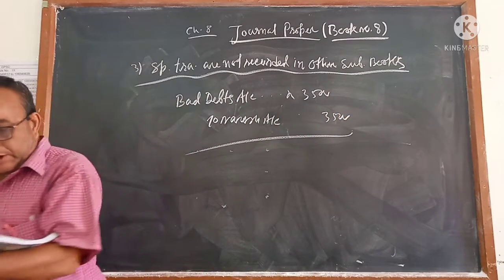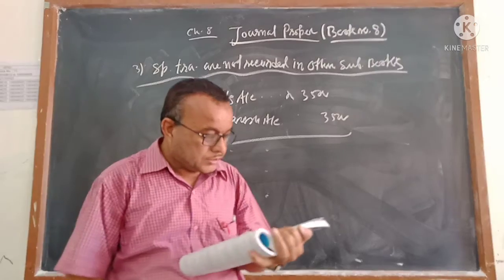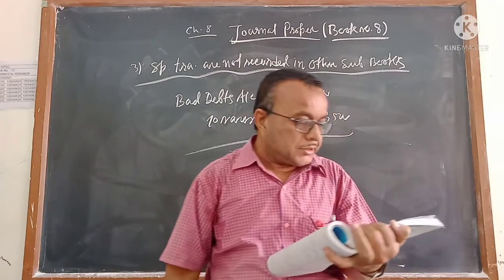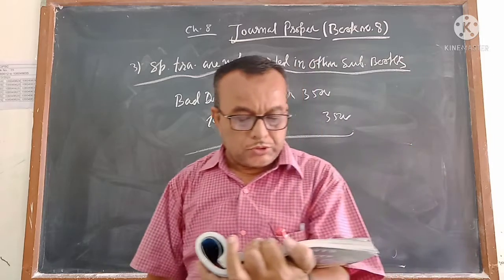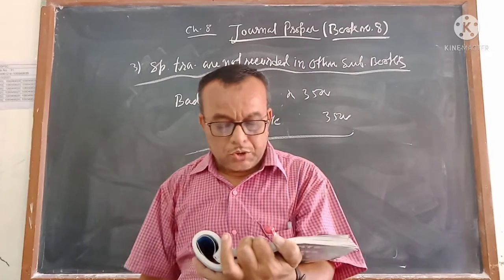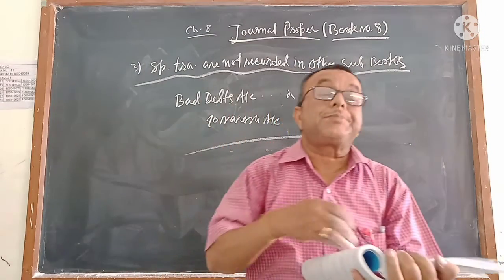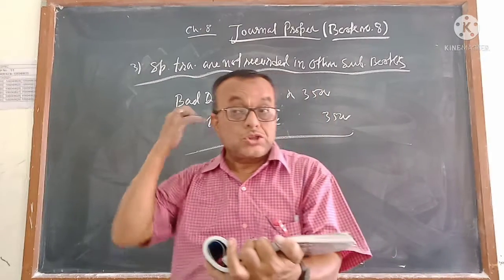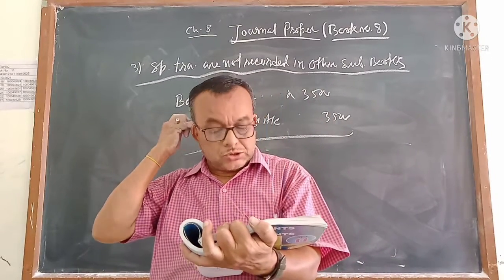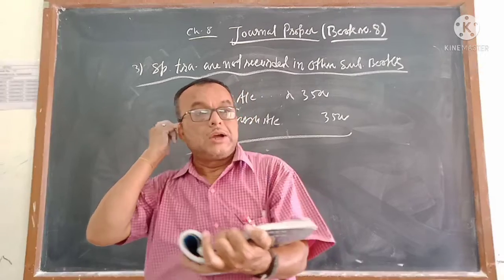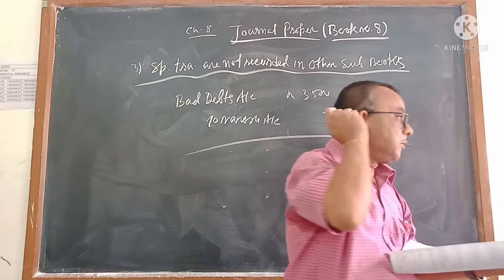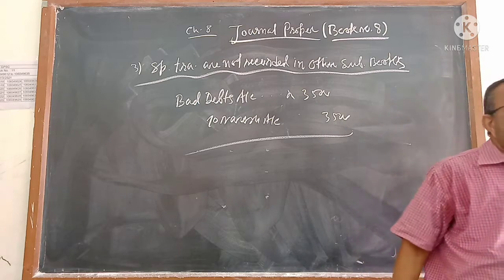This transaction you cannot write anywhere except the book number 8. Number 6 is bills, leave it. 7. Goods of rupees 5,000 were destroyed by fire, for which the insurance company accepted a claim. Goods destroyed by fire, इंश्योरेंस कंपनी एक्सेप्टेड ए क्लेम. 5,000 का गुड्स बर्न हो गया, 4,000 रुपया इंश्योरेंस कंपनी देने वाला है. तो कितना लॉस हुआ? 1,000.